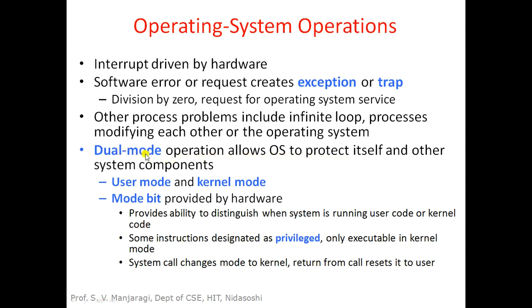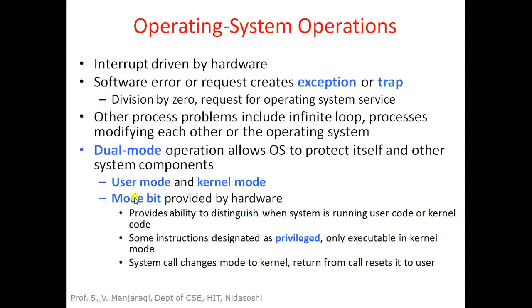So what do we mean by dual mode? There are two modes available in the operating system, which are called user mode and kernel mode. A user process, user program or user application will be running in the user mode, and the operating system programs or system programs will be running in the kernel mode.